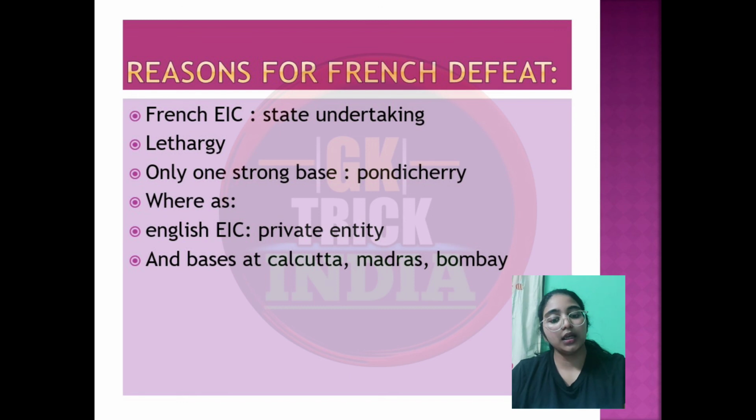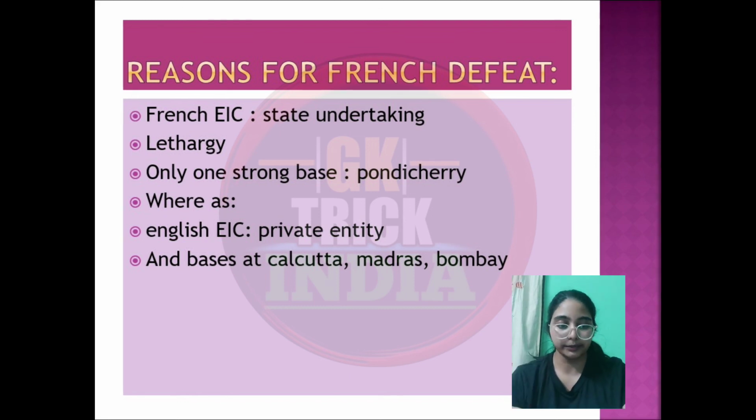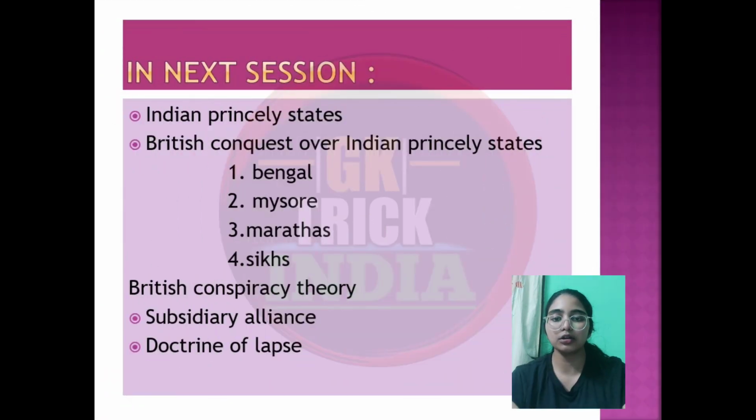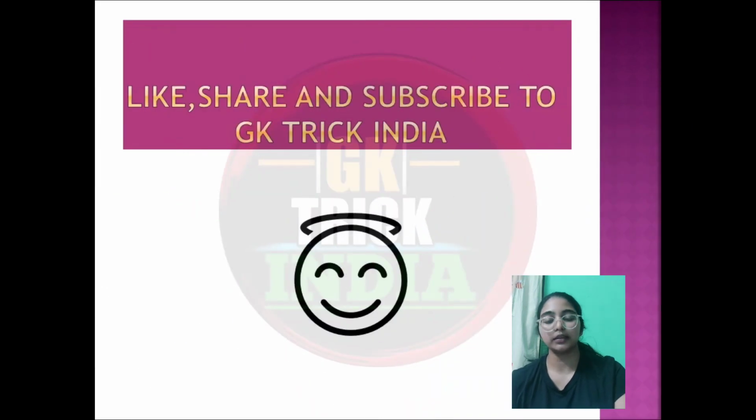In this way, the English overthrew the other European powers that existed during that time. In the next session, we're going to talk about how the British overthrew the Indian princely states and what the different wars and treaties were that they signed, and how they took over the Indian possessions and how they finally established power in India. That's all for today.